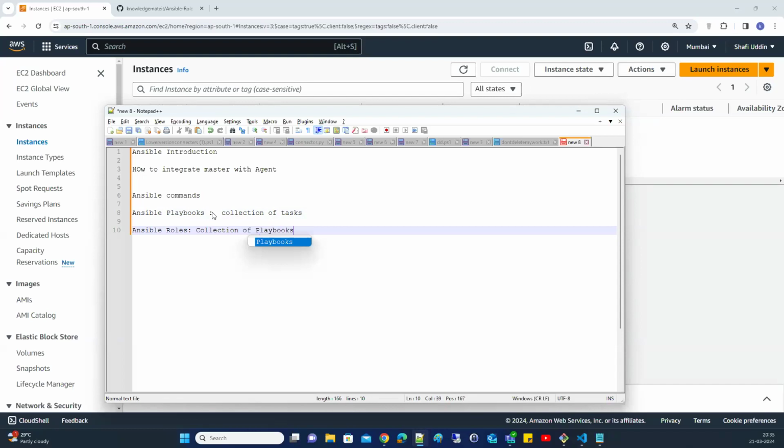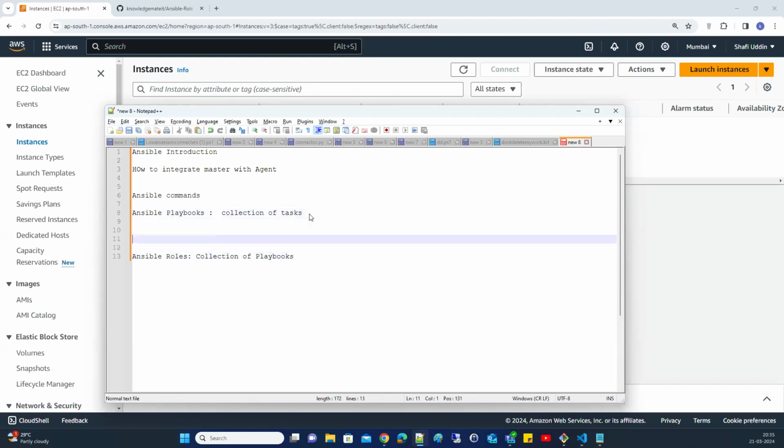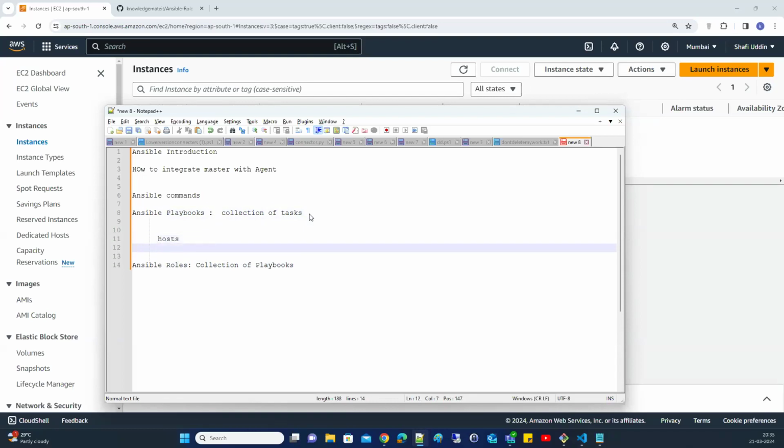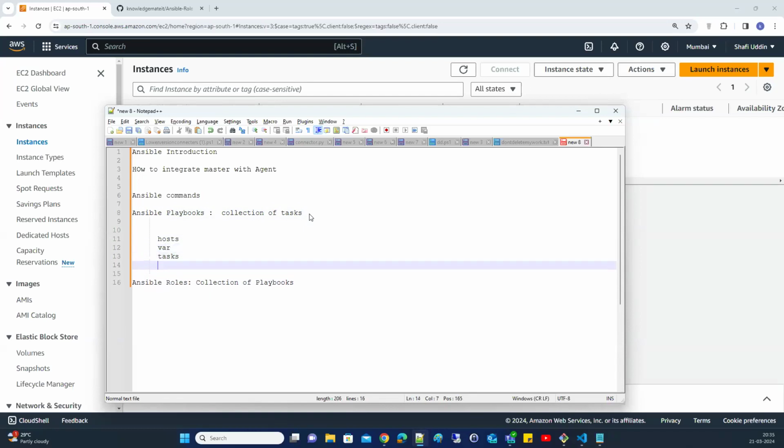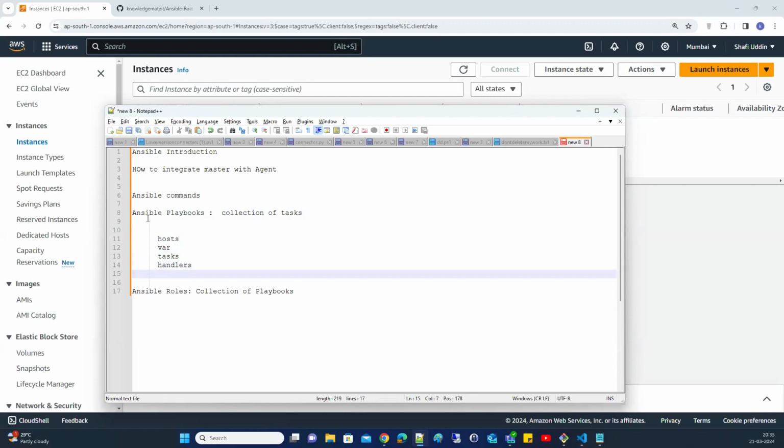An Ansible playbook has different sections. It has which host it should connect to, which variables you want to use, which tasks you want to execute, and a handler section, where one task executes if the first task is successful. But in an Ansible role, we use these different sections as different playbooks.